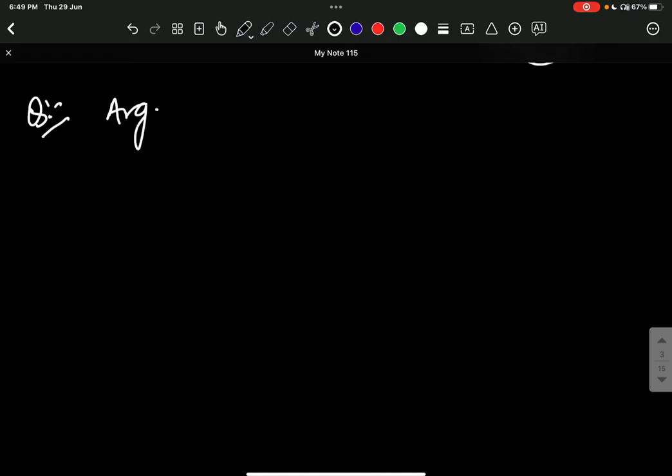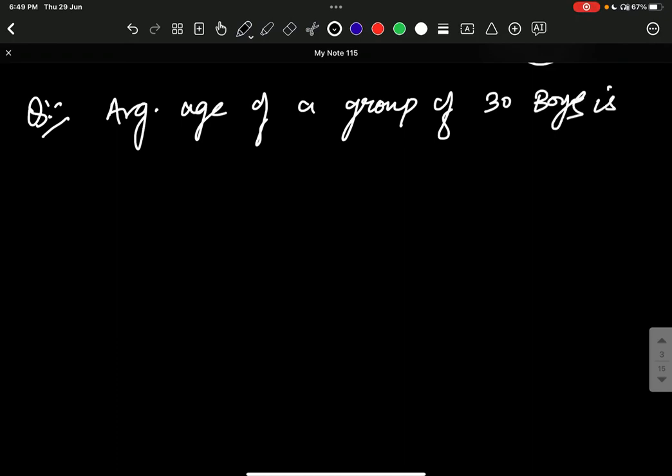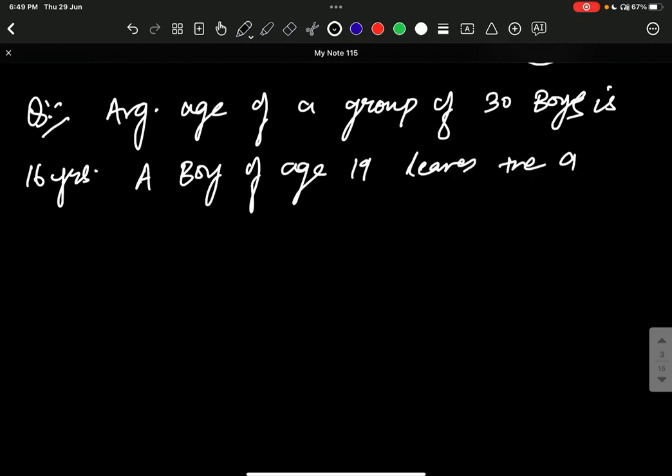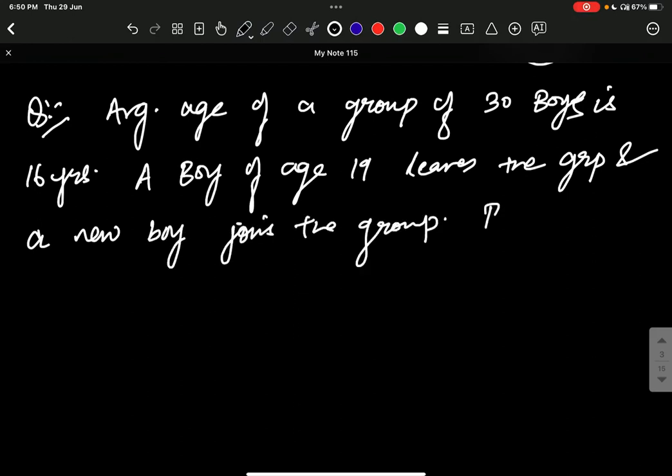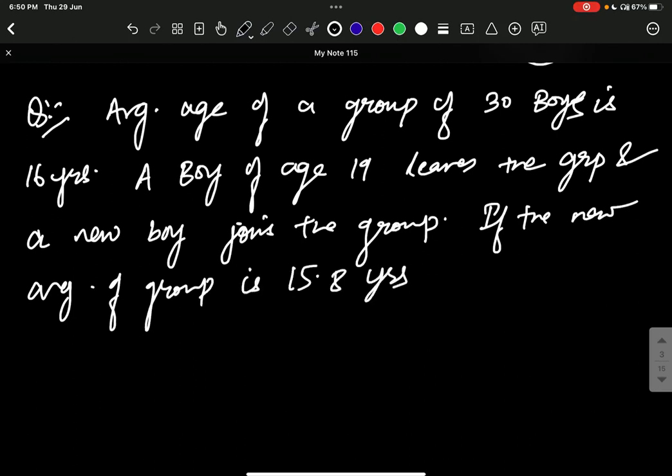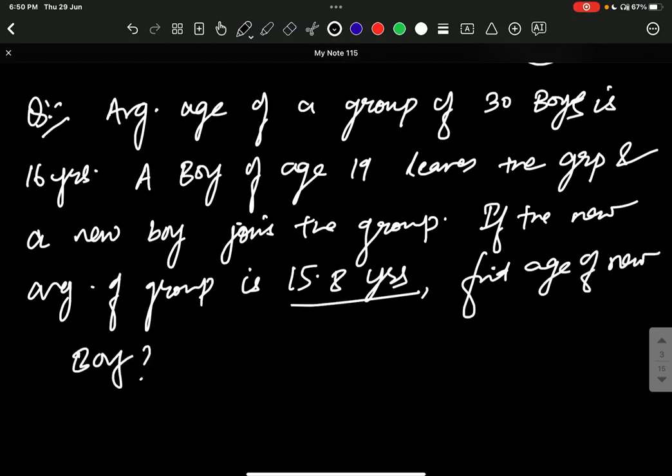The average age of a group of 30 boys is 16 years. A boy of age 19 leaves the group and a new boy joins the group. If the new average of the group is 15.8 years, find the age of the new boy.